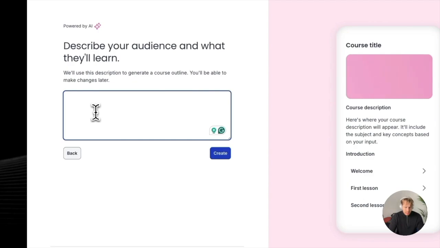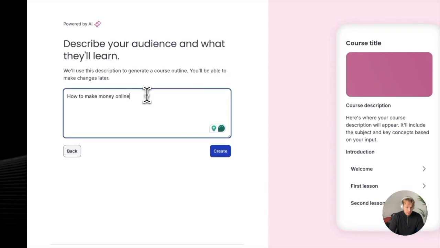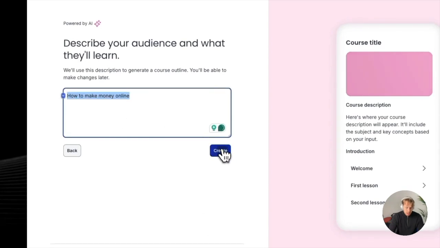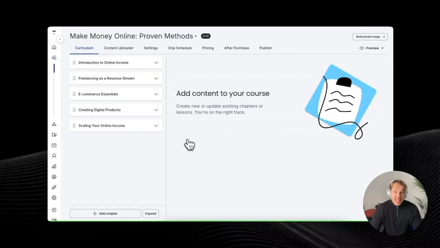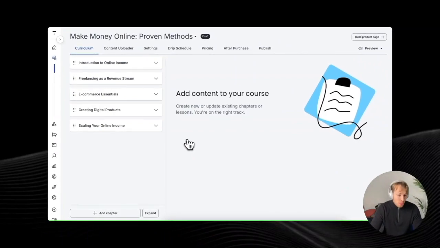So for example, let's make this a course about how to make money online. I'll give it this course title, and let's click on create. And here you already have it. This now is the course draft, make money online, proven methods. Here you have these 5 AI generated sections, or chapters, as they call them here on Thinkific.